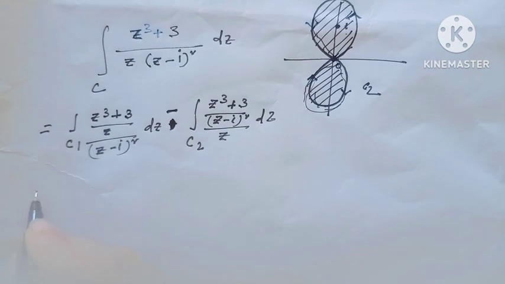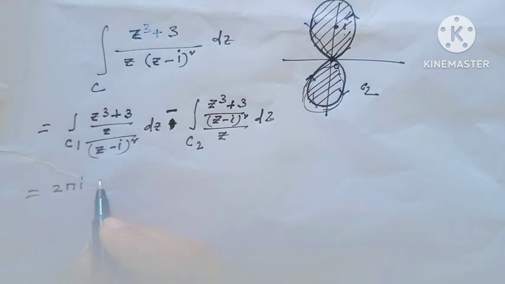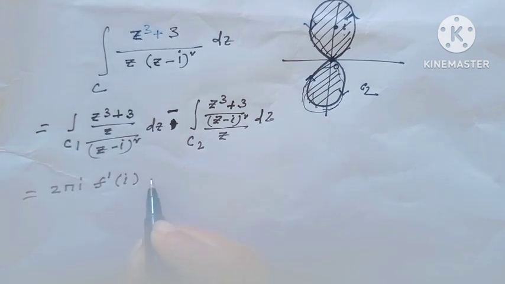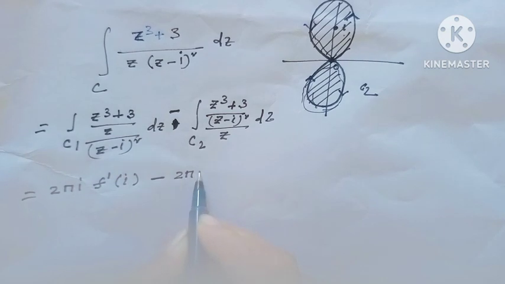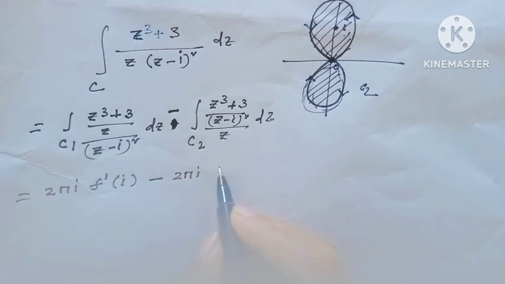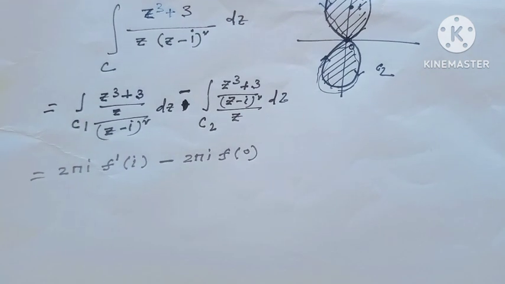That means this value is 2 pi i f prime(i). Here 2 pi i, but here only Cauchy's integral formula, f(0), singularity at the point 0.